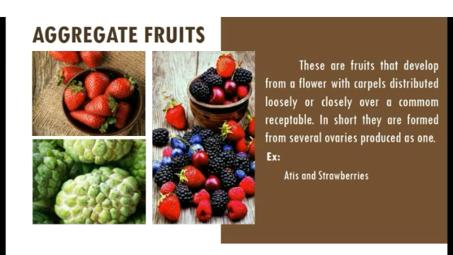Aggregate fruits. These are fruits that develop from a flower with carpels distributed loosely or closely over a common receptacle. In short, they are formed from several ovaries produced as one. Examples are atis and strawberry. These fruits have several ovaries that were separated in a single flower. As you can see in the picture, ovaries of aggregate fruits are very close to each other. In contrast, fleshy fruits are simple fruits developed from one ovary.